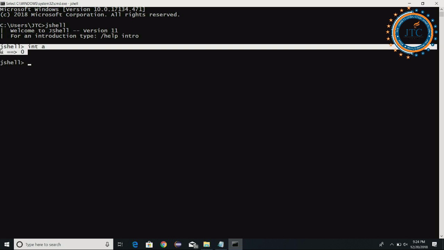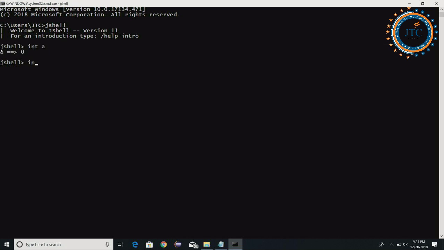Is it okay? Next to this, we can write something else also. Now see here, I am printing a and it is giving 0. Now let's do something here: a1 is equal to 01234567.